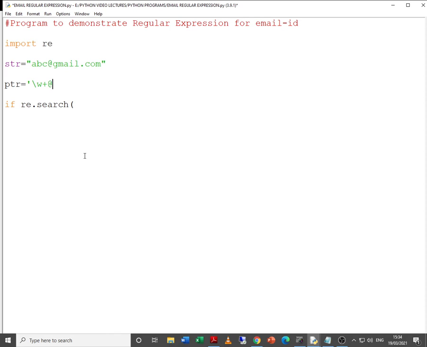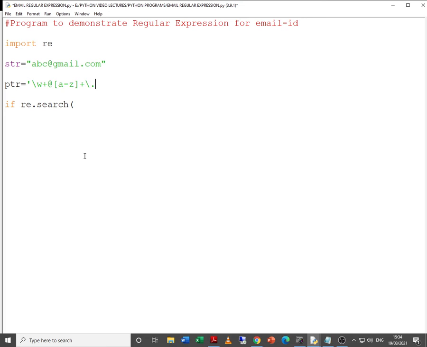Then, because most mail service providers have names in character form, let me give it a-z, and the service provider name will have at least one character, so again we use a plus.